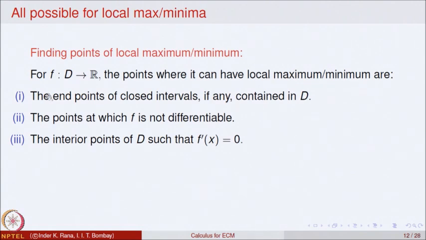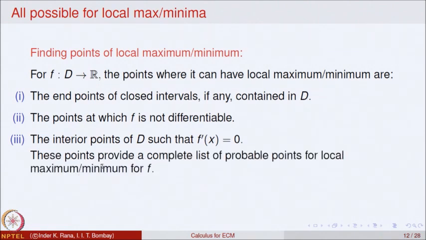What we are saying is, if f is defined in a domain D and if it has to have a local maxima or minima, then these are the only possibilities for the function. One is the endpoints of intervals, if there are any in the domain D. Second is the points where the function is not differentiable, endpoints or interior does not matter. And the third is the interior points where the function is differentiable and the derivative is equal to 0.